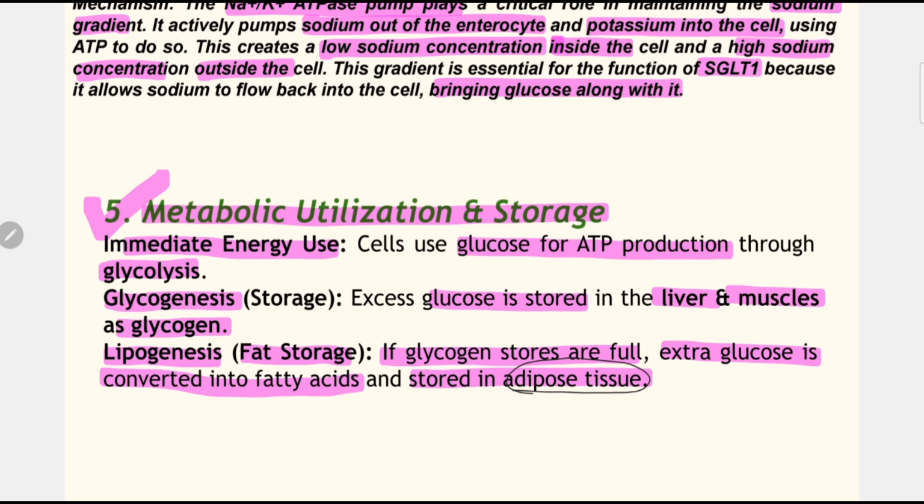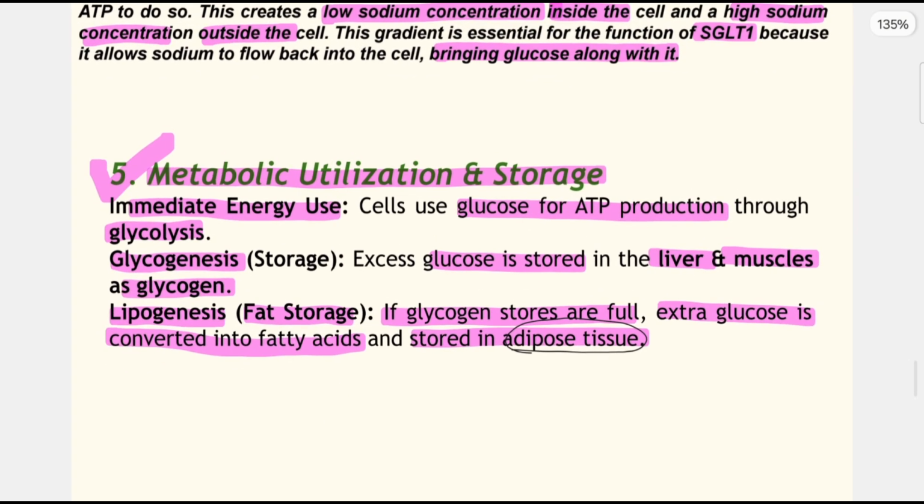So intake of a lot of carbohydrate is not good for our health. Okay, so carbohydrate intake is equal to weight gain. That should not be done. Okay, that is the conclusion. So here is the whole process.